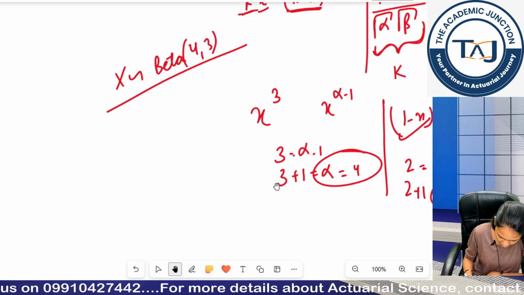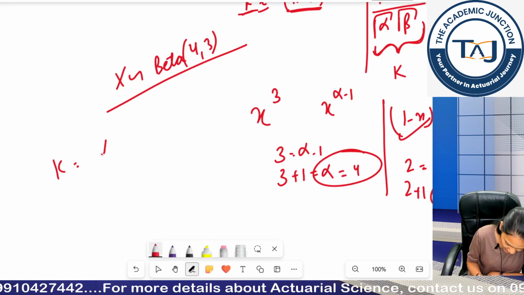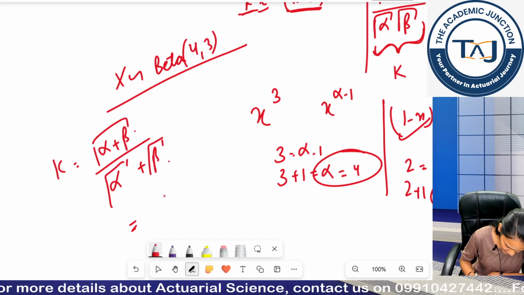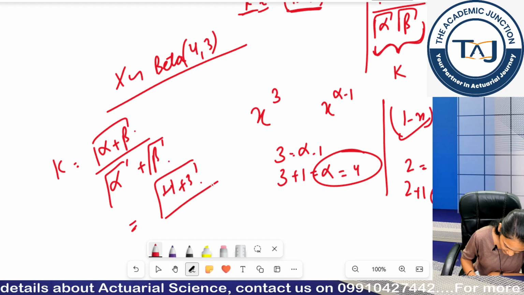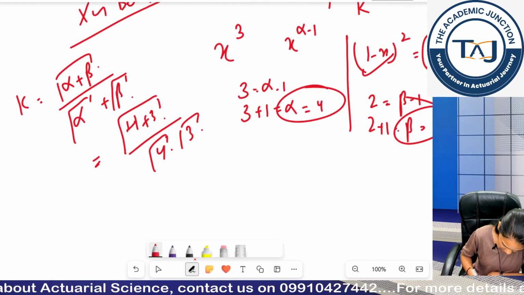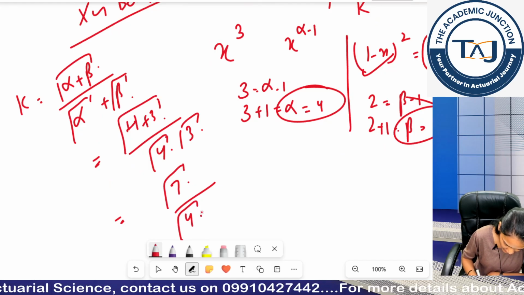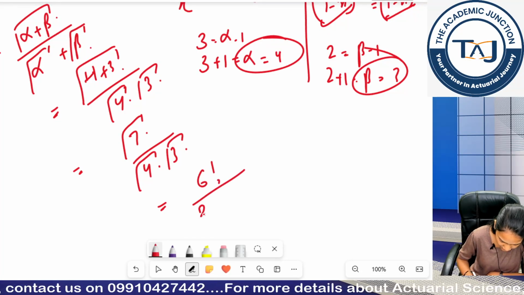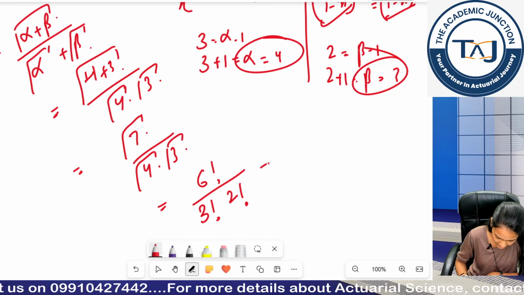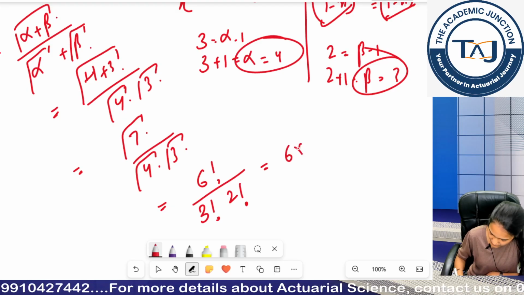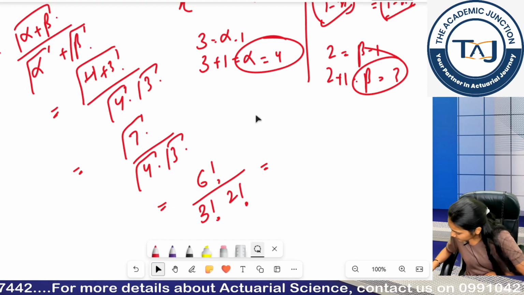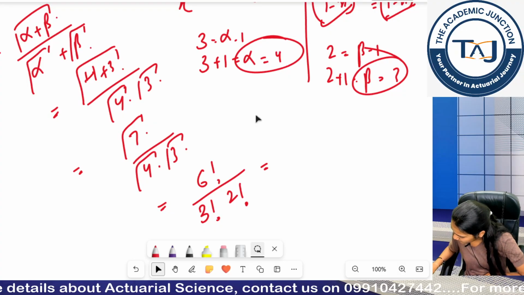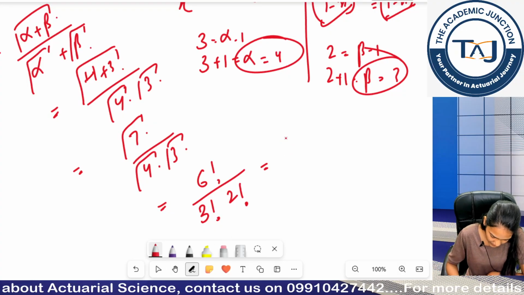So I can say my x now follows beta 4 comma 3. If it is beta 4 comma 3, my coefficient k, which is gamma(alpha plus beta) by gamma alpha gamma beta, I can write as gamma(4 plus 3) by gamma 4 gamma 3. So I have gamma 7 by gamma 4 gamma 3. If you want to calculate it, it will become 6 factorial by 3 factorial 2 factorial. You can just directly calculate it in your calculator. It is again coming out to be 60.